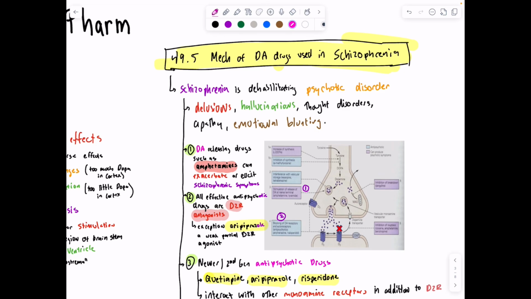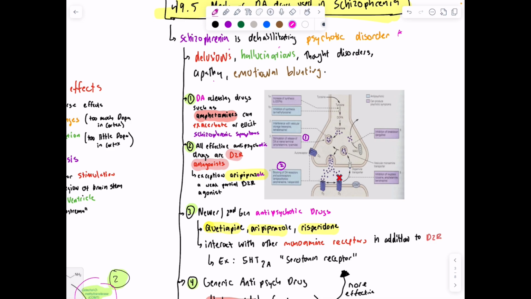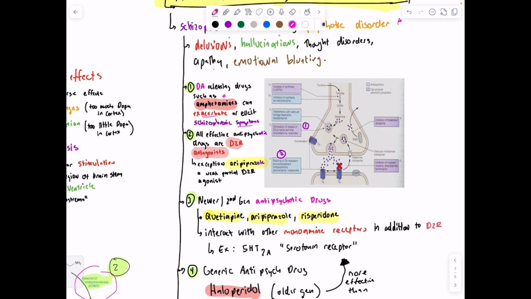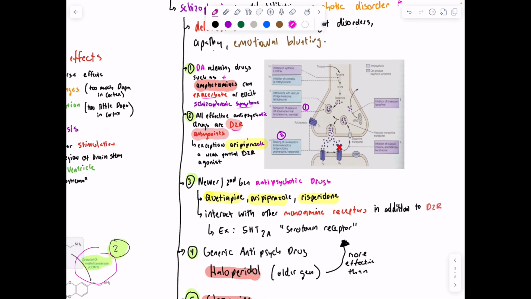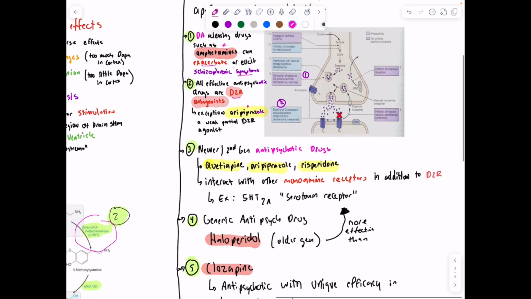So then you have schizophrenia, which you guys I'm sure are familiar with, a debilitating psychotic disorder characterized by delusions, hallucinations, thought disorders, apathy, emotional blunting. And the idea is that dopamine releasing drugs such as amphetamines can exacerbate schizophrenic symptoms. That is not good. And then all effective antipsychotic drugs are dopamine 2 receptor antagonists, so they keep dopamine signaling from occurring in schizophrenia treatment. The exception is aripiprazole, which is a weak partial dopamine 2 receptor agonist. So it's a little strange.